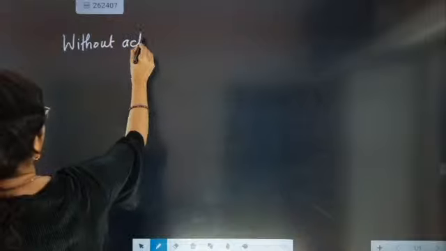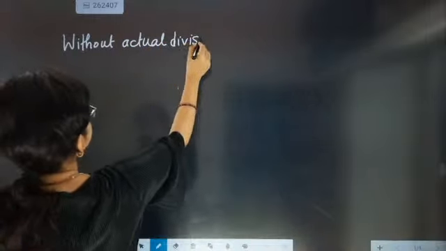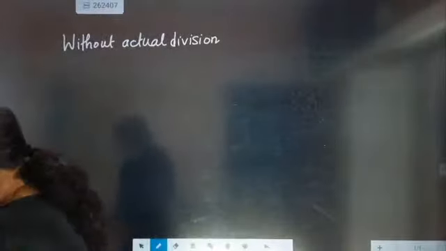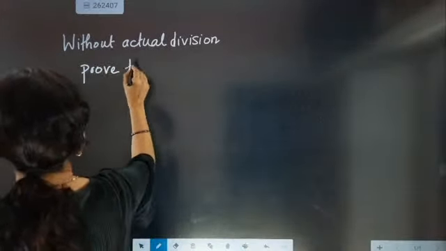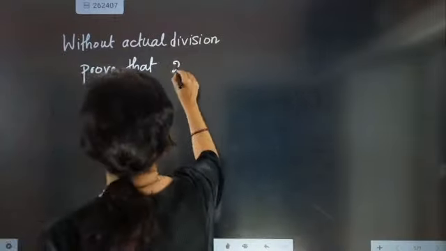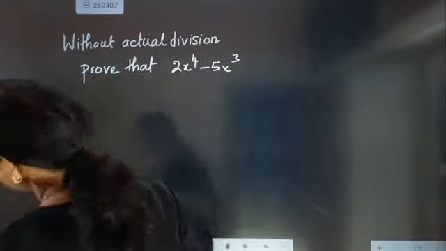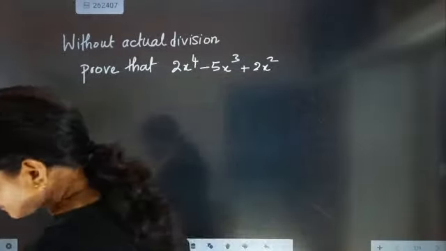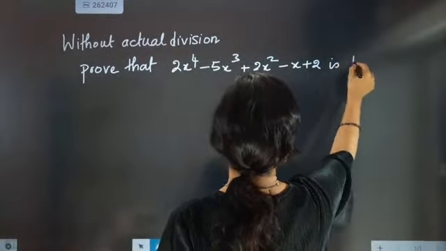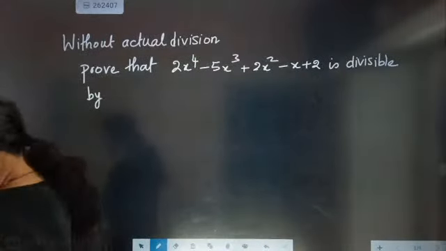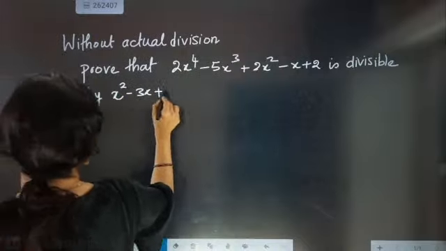First question is without actual division. Without actual division, prove that 2x to the power 4 minus 5x cube plus 2x square minus x plus 2 is divisible by x square minus 3x plus 2.